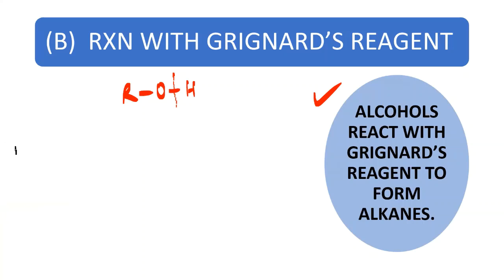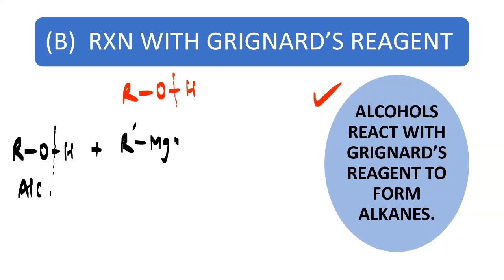Let us draw an alcohol first. ROH. This is our alcohol. And we know that this bond will break. That should be in your mind. And let's take on the Grignard's reagent. Let's mention it as R dash MgX. This is the Grignard's reagent.